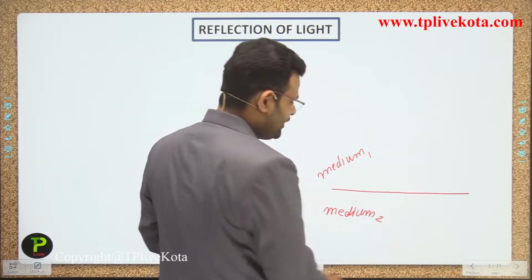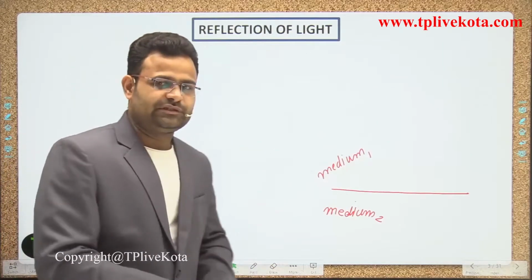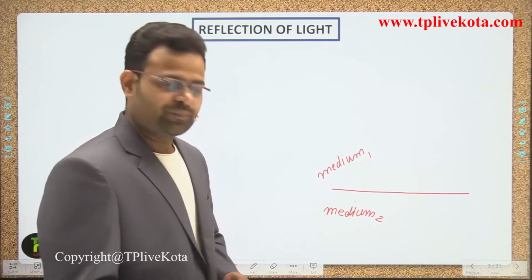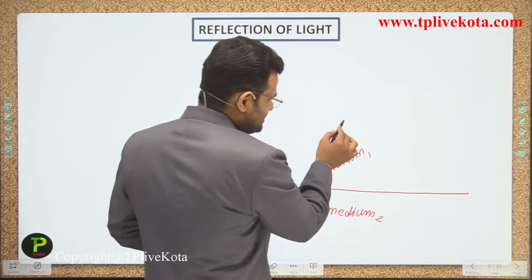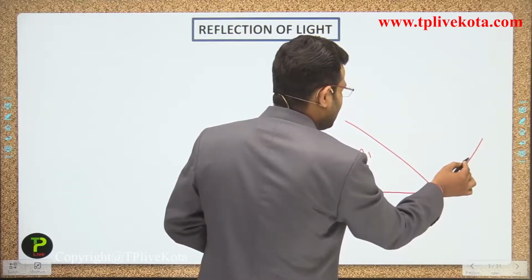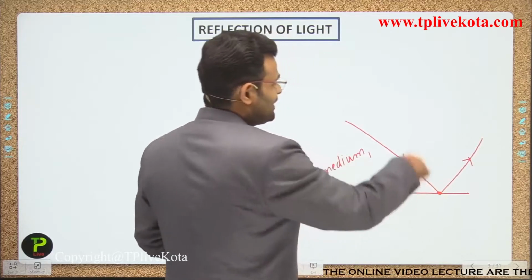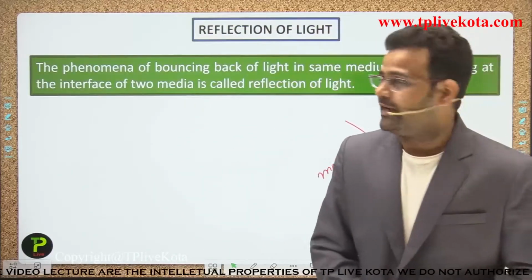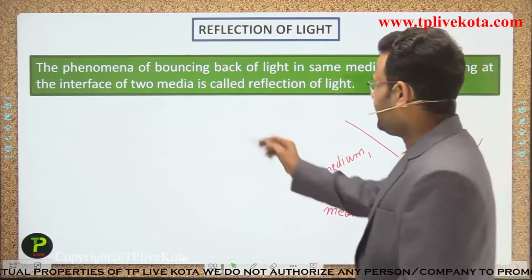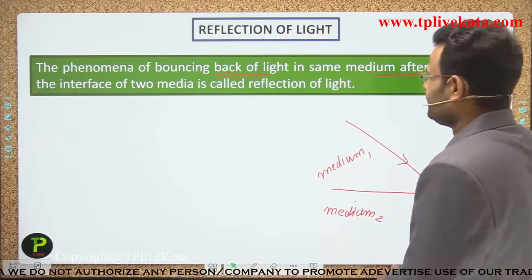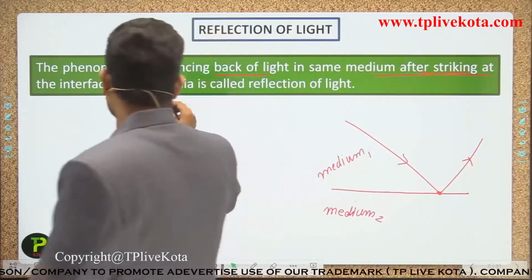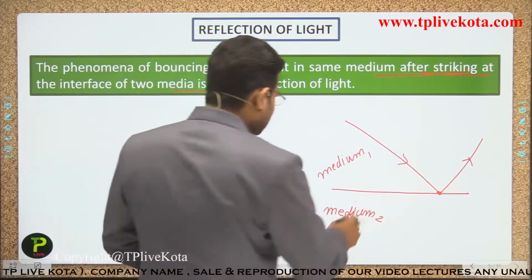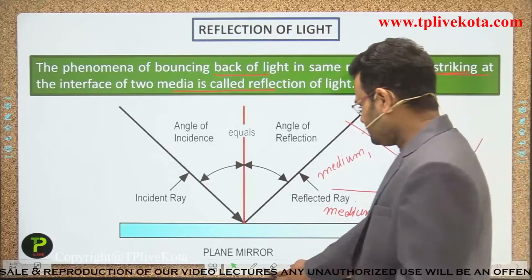In the previous lecture we already discussed what we mean by medium. You can assume medium 1 to be air, and medium 2 to be glass or water, as per your requirement. Now when light is incident from one medium and reflects, coming back or bouncing back in the same medium, that phenomenon is called reflection of light. The phenomenon of bouncing back of light in the same medium after striking the interface of two media is called the reflection of light.